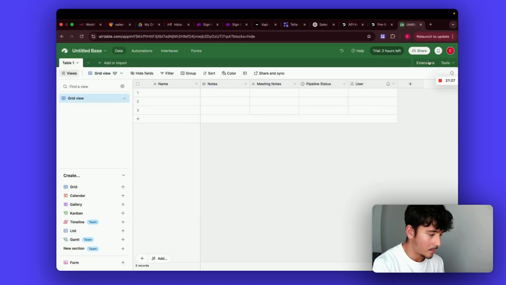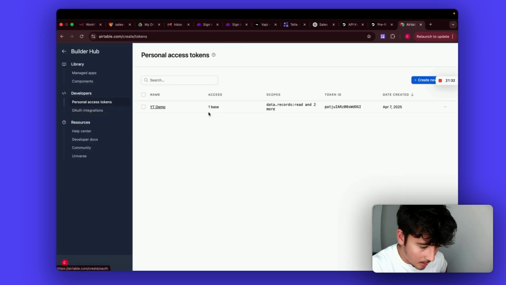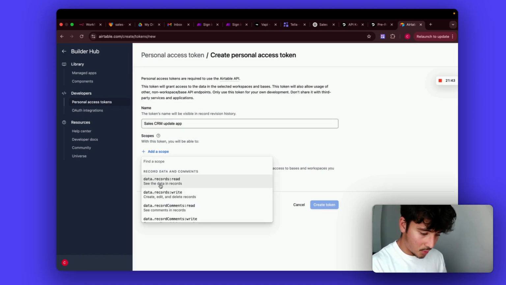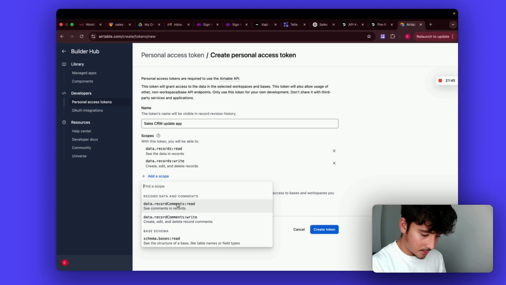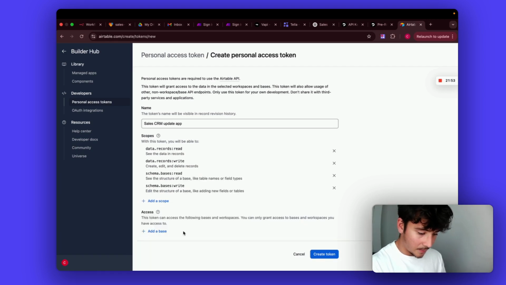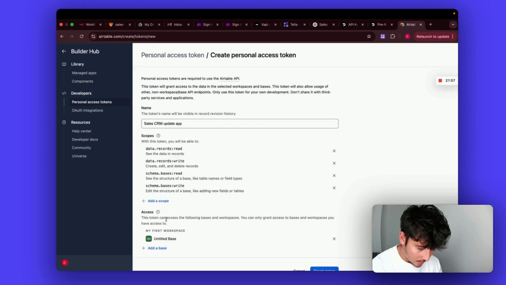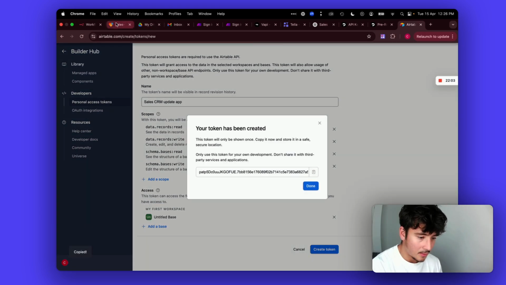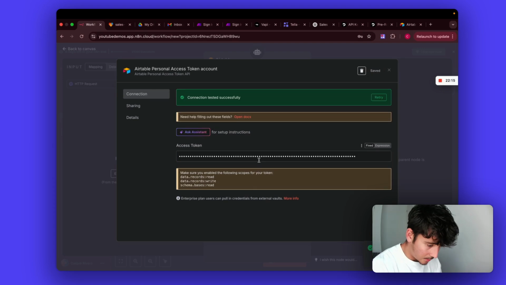Right. So now we need to go to Builder Hub and get our API key. Create new token. Sales CRM updater app. Scope: data records read, write, schema bases read. And I'm going to put schema bases write as well. Cool. This will be our new base, which is still in the name. That's our API key. Easy as that. Paste. Awesome. Cool. And we've got those ready.